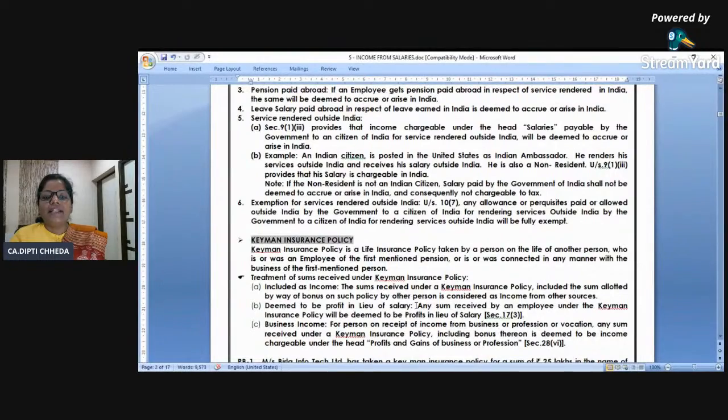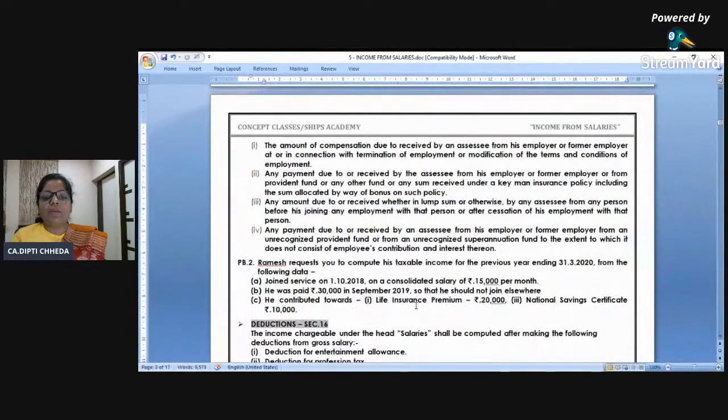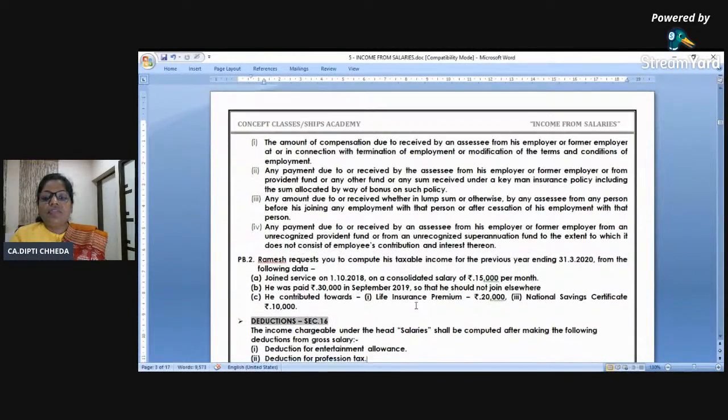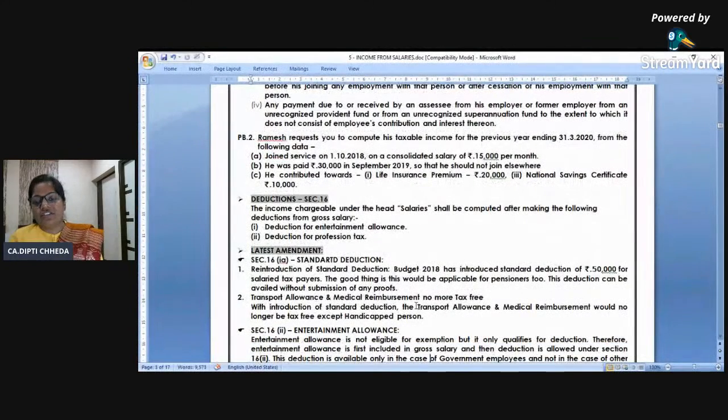So now let us talk a little about the deductions. First deduction is standard deduction. When we were students, I studied my income tax in 95. 95 to 2000 is my journey in CA. At that time it was 16(1)(a), and in between it was not there. Now again they have introduced it from 2018: whatever is your gross salary, out of that up to 50,000 flat deduction you are getting. Standard deduction.